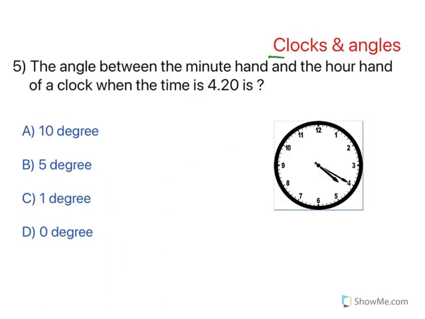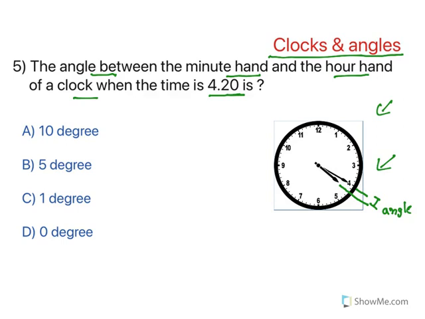These type of questions are known as clocks and angles. Now look at this. The angle between the minute hand and the hour hand of a clock when the time is 4:20. What is the angle? See, this is the time. They will not give you this diagram. I just put a diagram so that it will give you clear understanding. You need to mentally imagine this. See, this is the minute hand. Here you have the hour hand. And we need to find out how much this angle is.